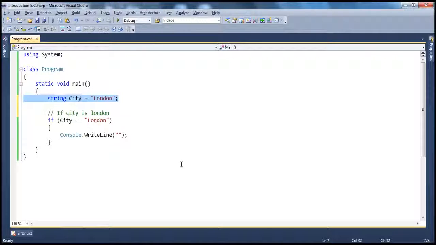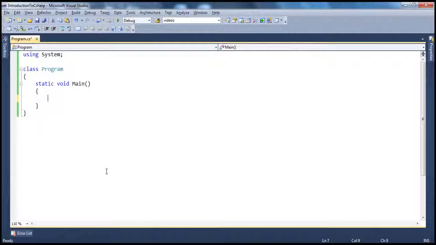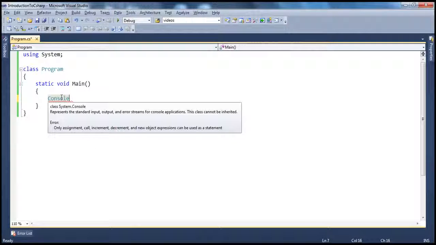And now we'll look at XML documentation comments. I'll just give you an introduction of what XML documentation comments are, but there's a great deal to learn about them, which we will be doing in a later session. Now let's say I want to make use of this Console class, and the moment I type in the Console class, when I hover my mouse, the IntelliSense tells me the summary of this class, basically telling me what this class is capable of doing. If you look at the IntelliSense there, it represents the standard input, output, and error streams for console applications. So where is this information coming from?